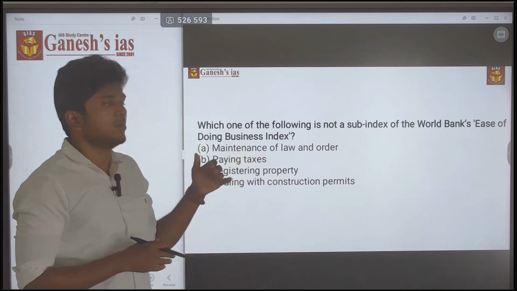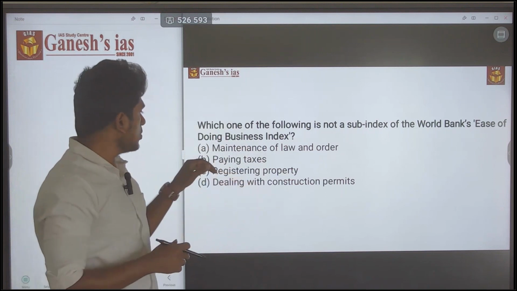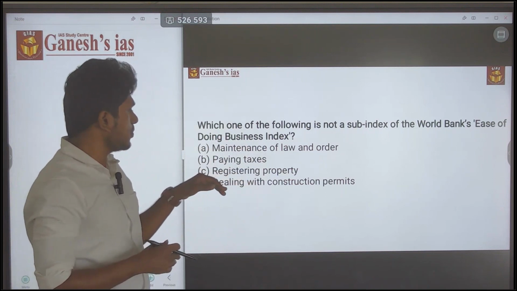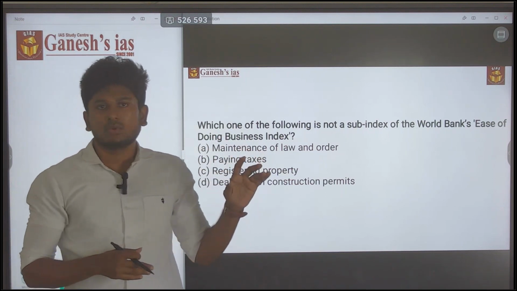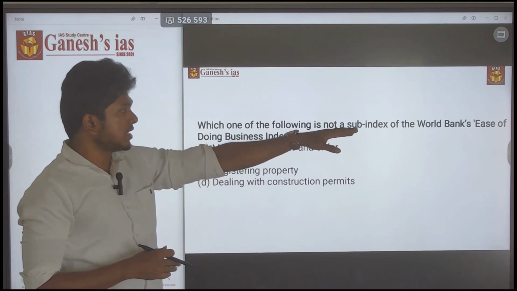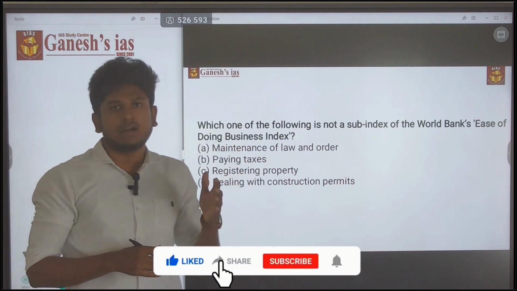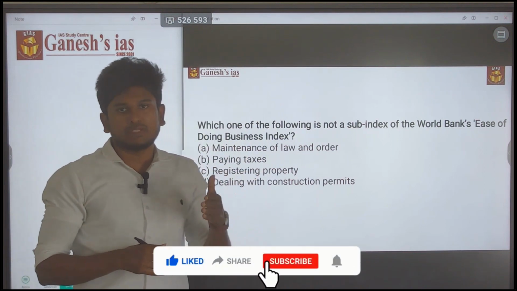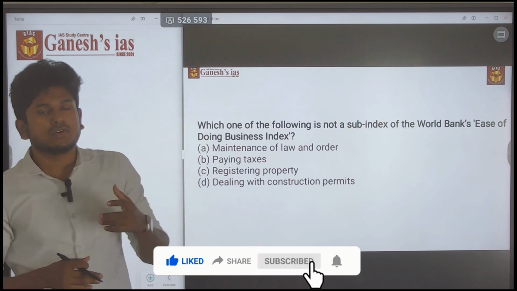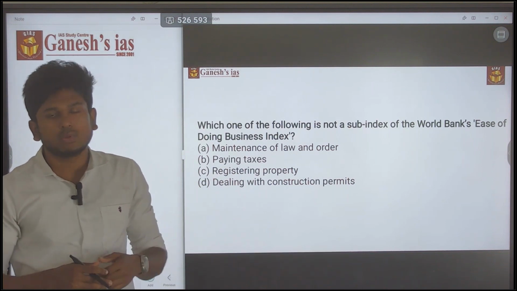Without knowing about those 10 parameters, you can answer it. Paying taxes, registering property, dealing with construction permits, all these come under the World Bank's ease of doing business. But maintenance of law and order is not an ease of doing business parameter. In such a way, you can easily answer this question by elimination also.